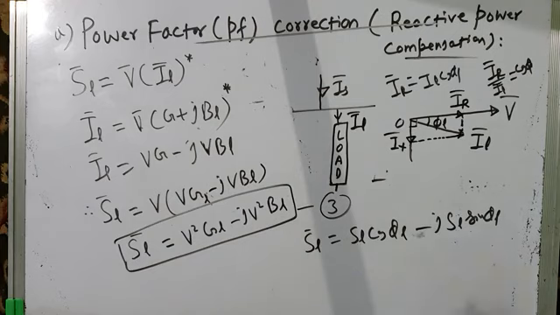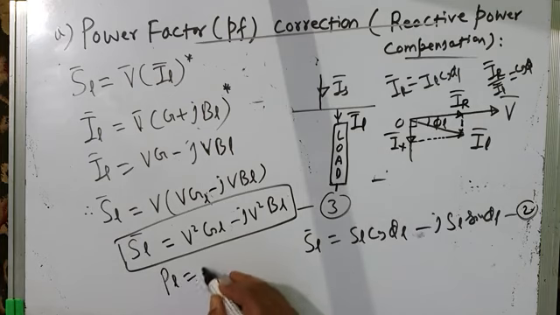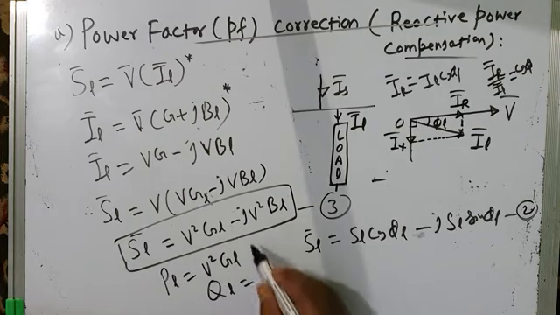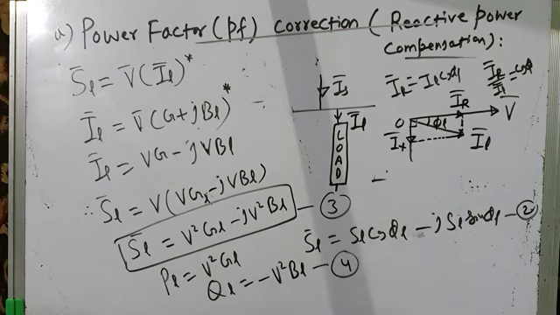This was equation 2 and this is equation 3. From this, the active power demanded by the load is V square into GL, and the reactive power demanded by the load is minus V square into BL. Let us call this equation 4.